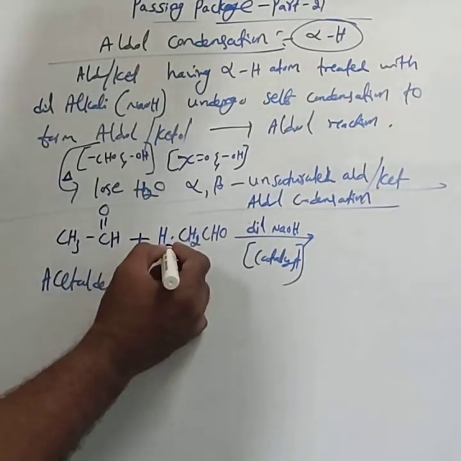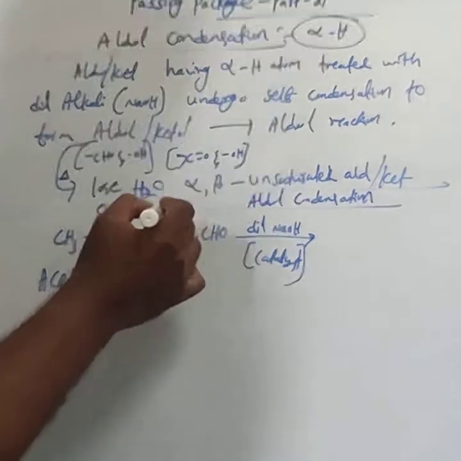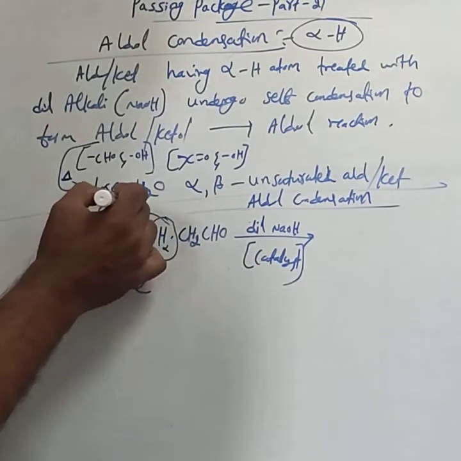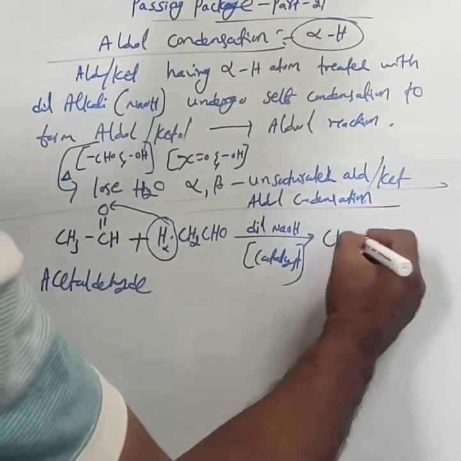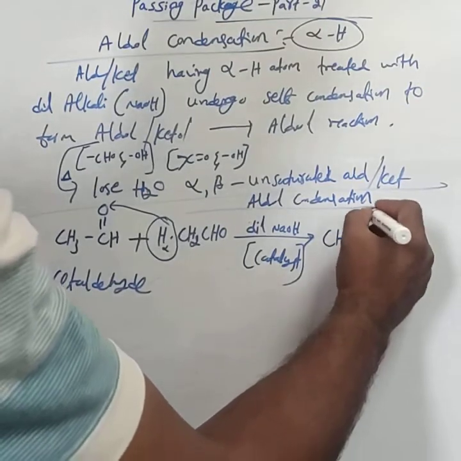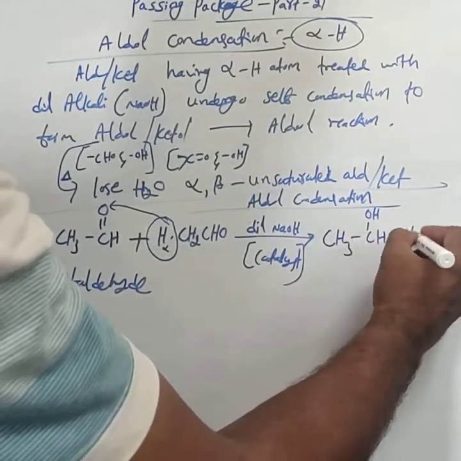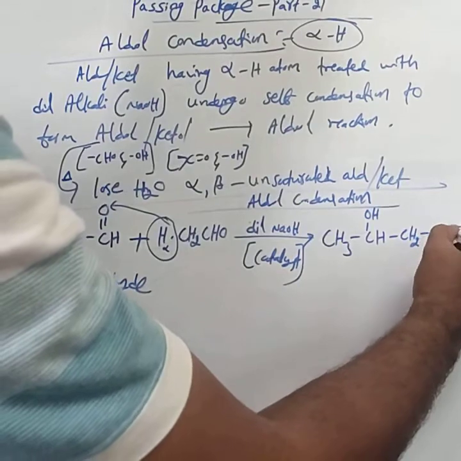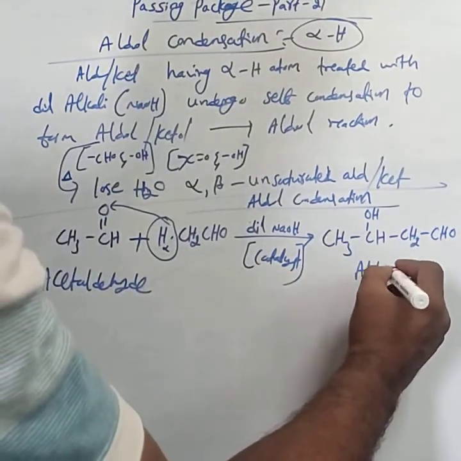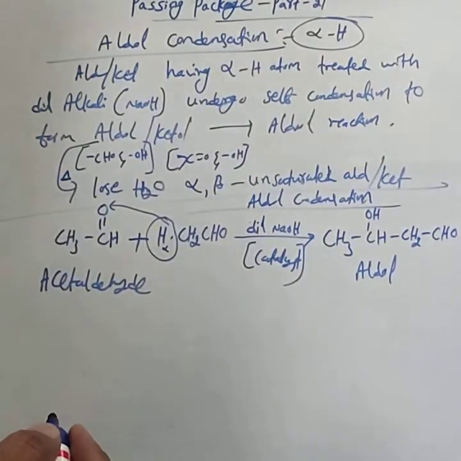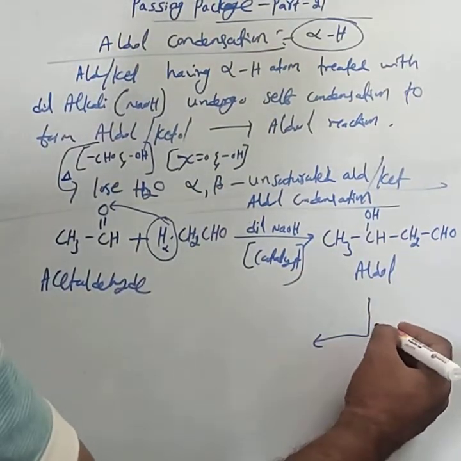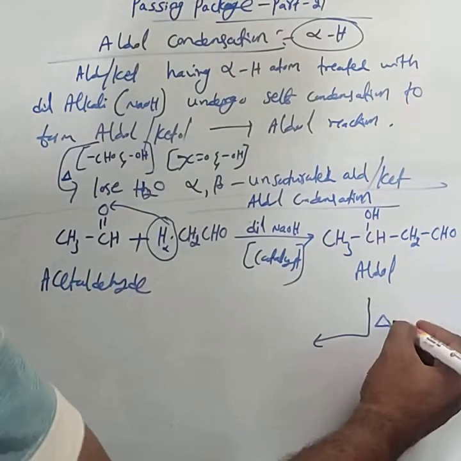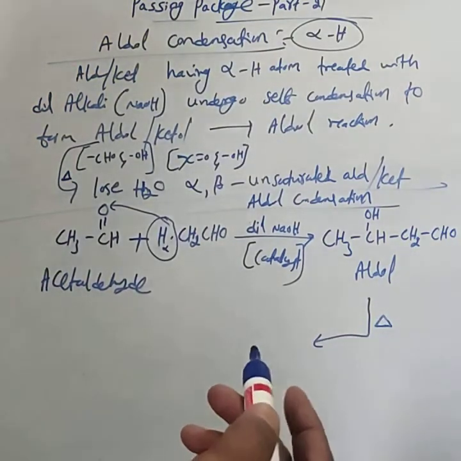This one is the alpha hydrogen atom. This alpha hydrogen atom moves to the carbonyl group, forming an aldol, that is CH3 CH(OH) CH2 CHO. This one is called an aldol. Upon heating, this aldol readily loses the water molecule.